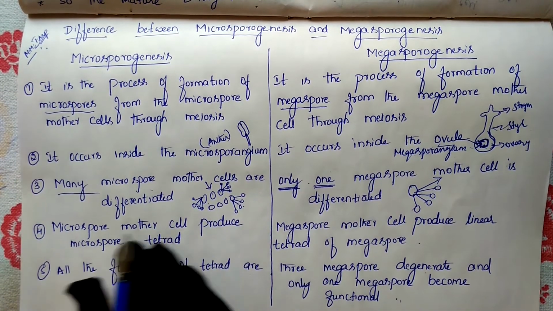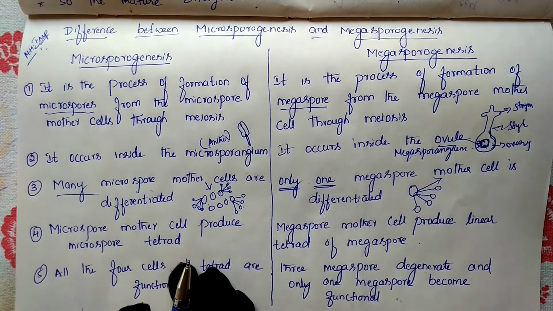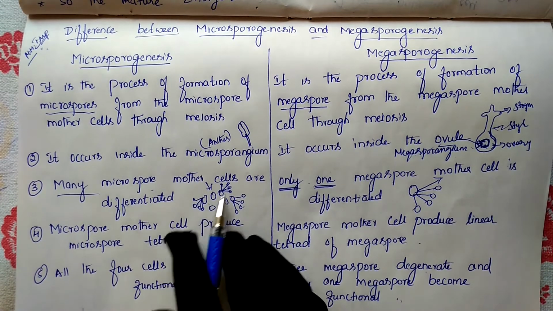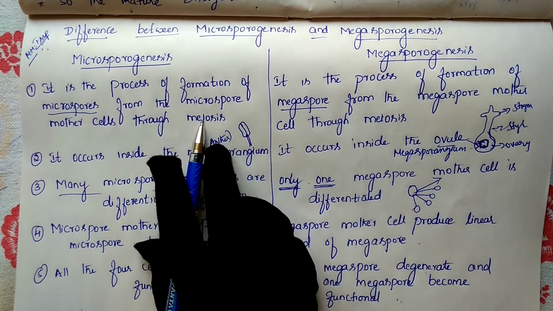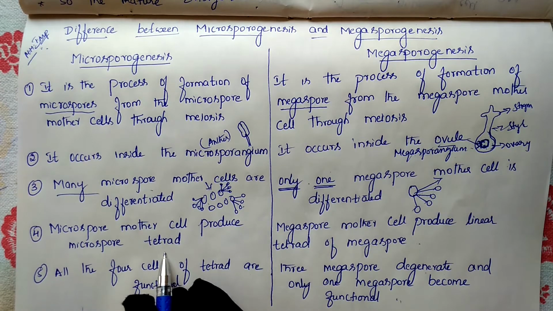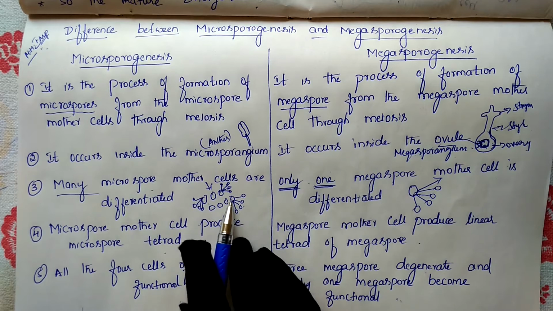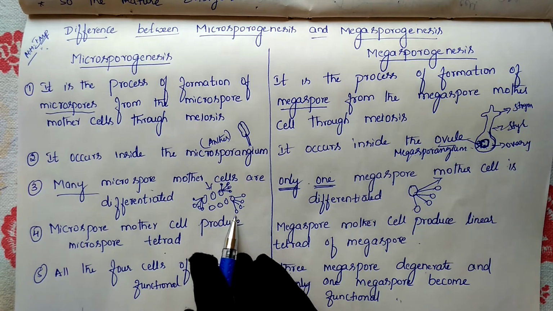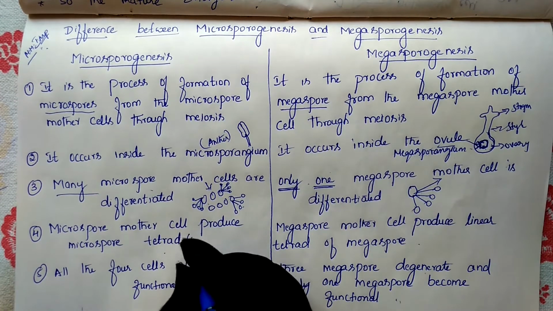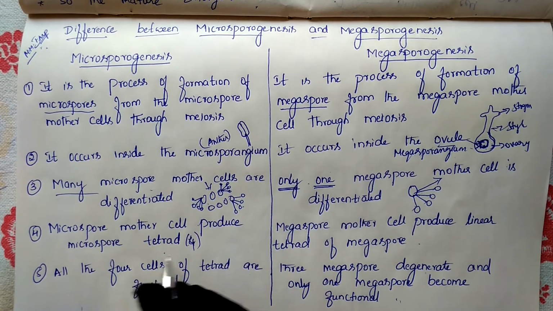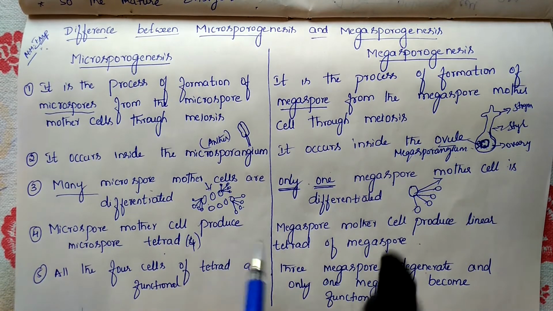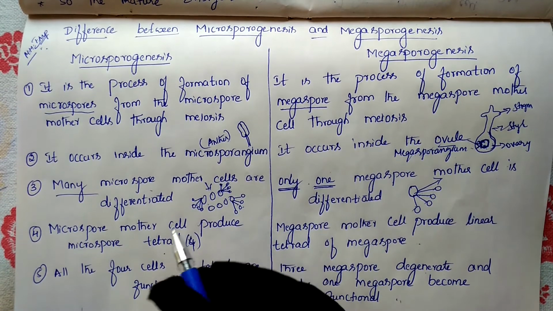Next difference: microspore mother cells produce a microspore tetrad. These microspore mother cells undergo meiosis cell division and produce microspores. One microspore mother cell produces 4 microspores, so we have mentioned tetrad here. Tetrad means 4. So the microspore mother cell produces a microspore tetrad of 4 microspores.